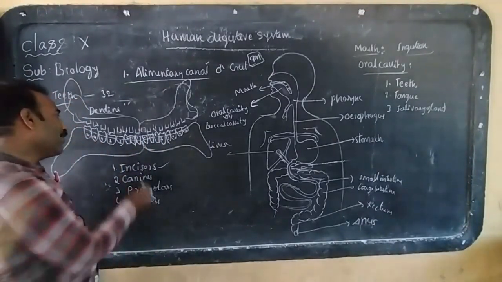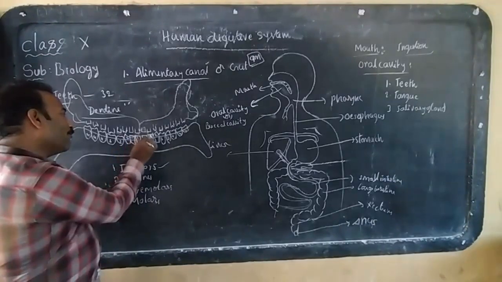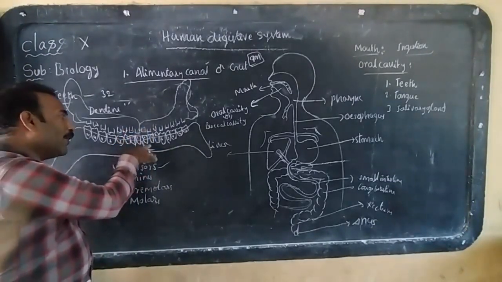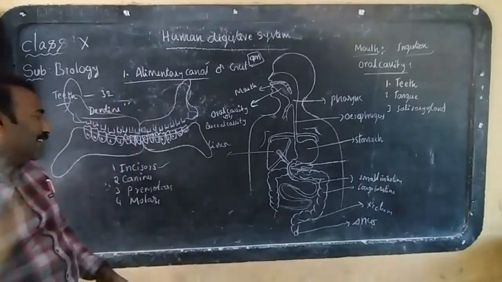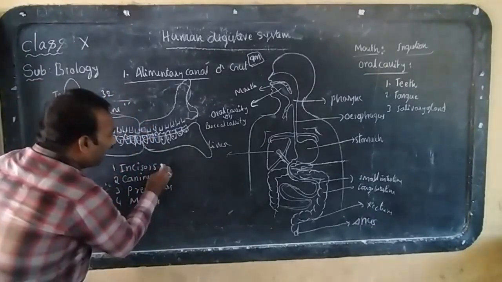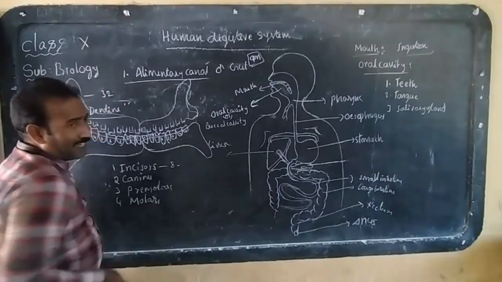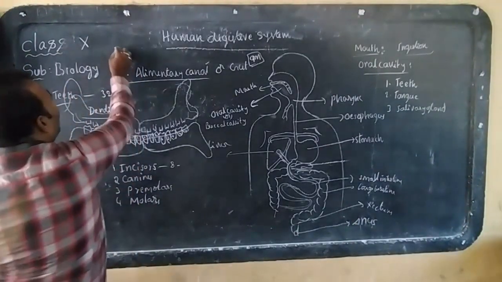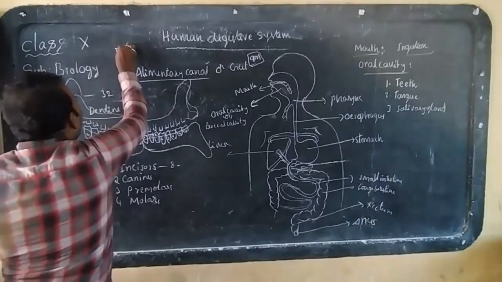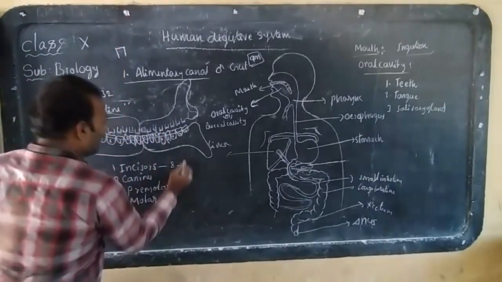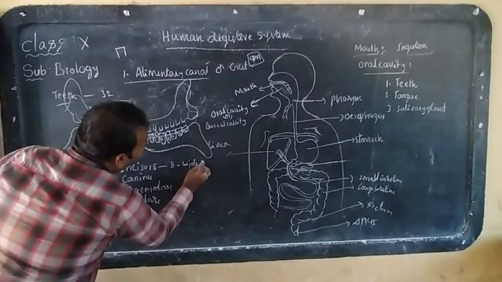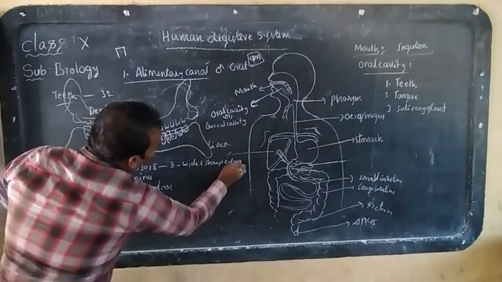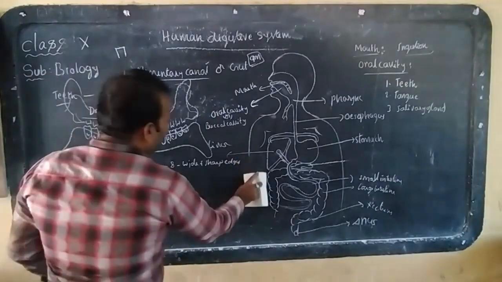How many incisors are there? Look here. 1, 2, 3, 4. 4 on the lower jaw and 4 on the upper jaw. There are 8 incisors present. Yes, what is the shape of the incisors? Incisors are wide with sharp edges.